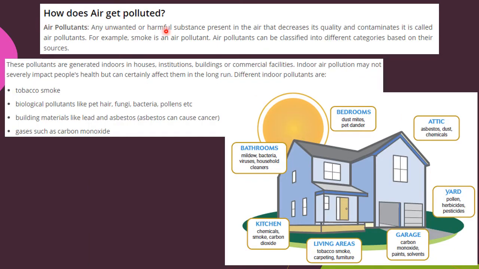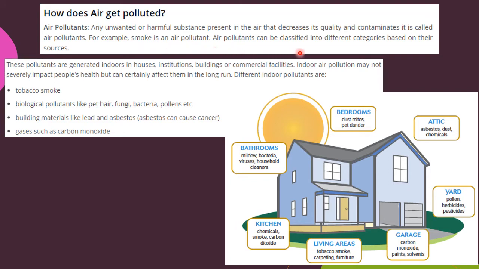So how does the air get polluted? Air gets polluted by pollutants. What are pollutants? Pollutants are the additional or unwanted substances that mix with air. You can say, things that get mixed additionally into our air are called pollutants. Because of these additions, it contaminates the quality of the air, and because of that it causes air pollution. For example, smoke is an air pollutant.